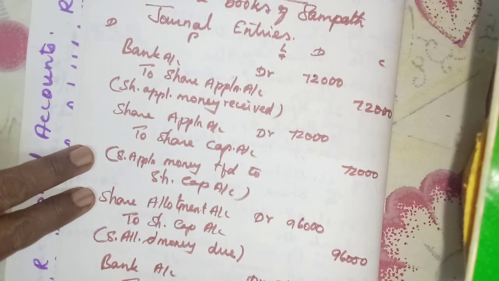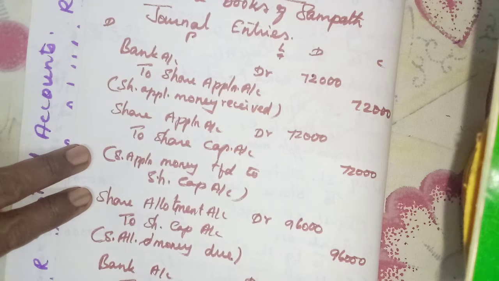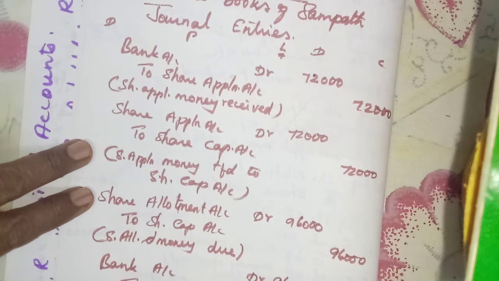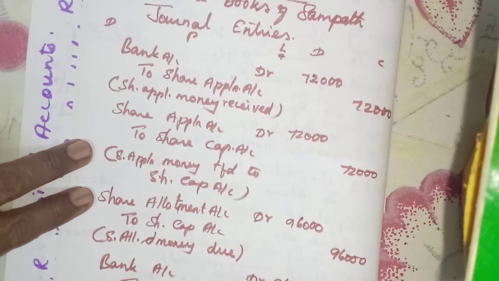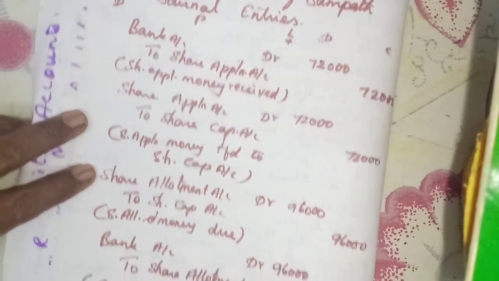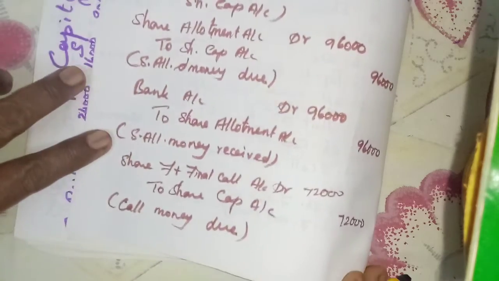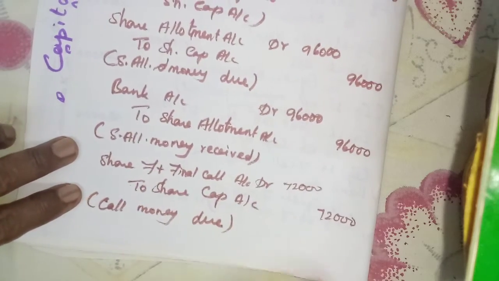Call money, only one call, so we can write simply call. Call money due 3 rupees, 3 into 24, 72. Already we have multiplied. 72,000.